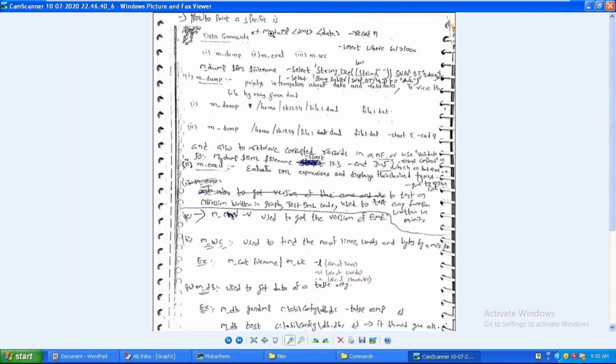So, you can see here: m_dump space DML path space data file path hyphen record, fifth record that got failed. If you mention 5 here in the place of n, the fifth record will be retrieved along with the DML. Now you can easily compare what things are missing.